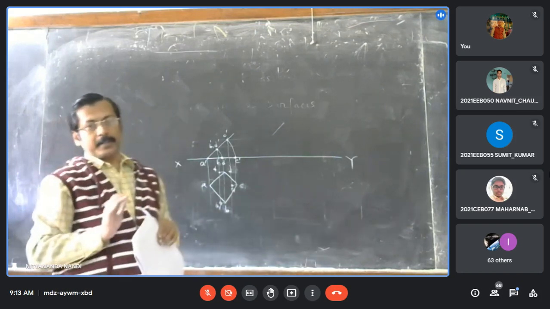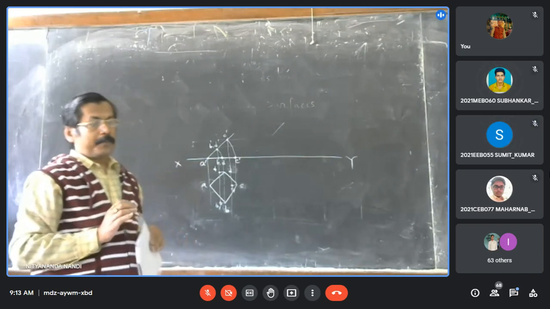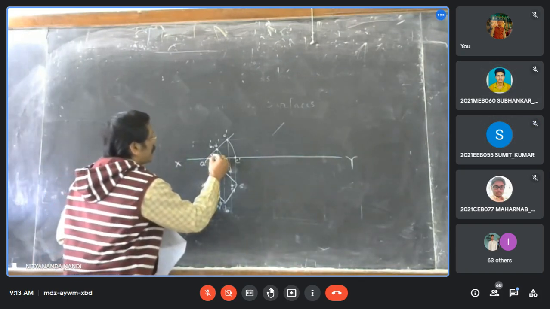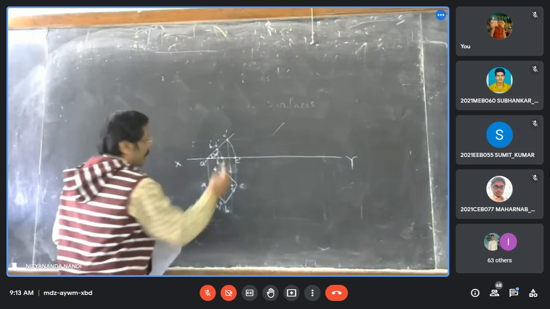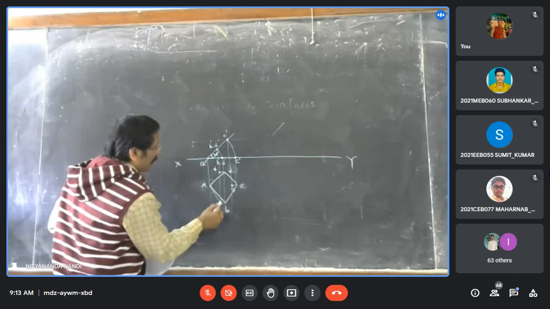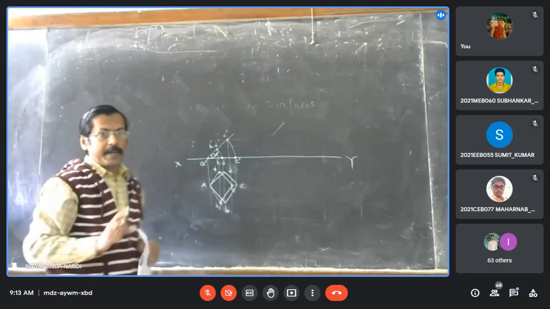I think now it is clear. So if the surface is inclined 30 degrees, its plan will be now A, B1, C1, D1. This will be the new plan.